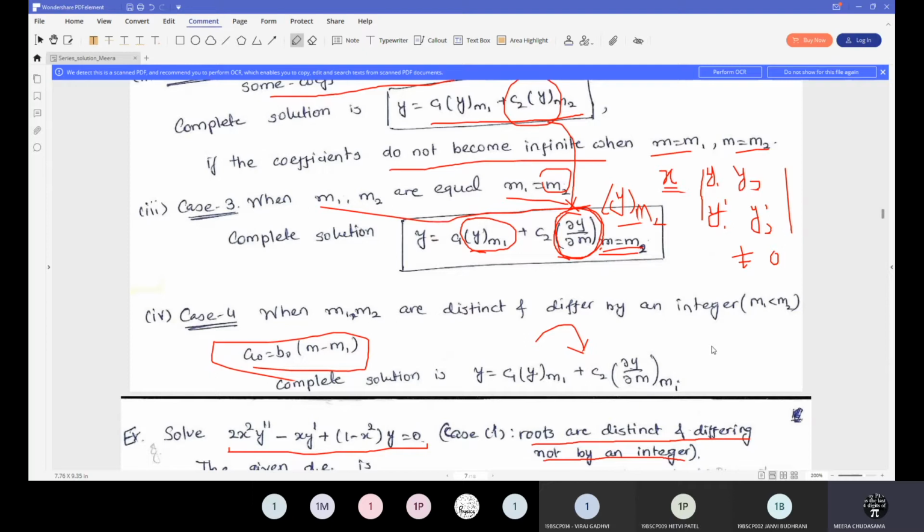Can I consider here directly that x is equal to 0 is a regular singular point? All of you agree with this? Please write in the chat box if any one of you has a doubt about how it becomes a regular singular point, then I will explain it on the board. If not, then I can directly go for the method.